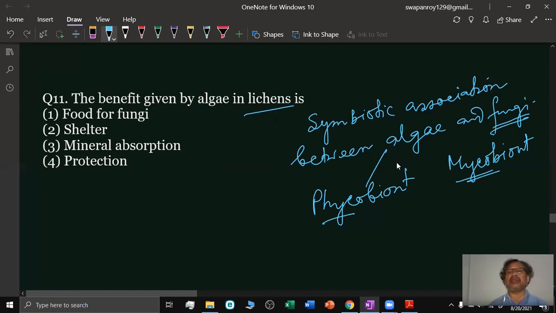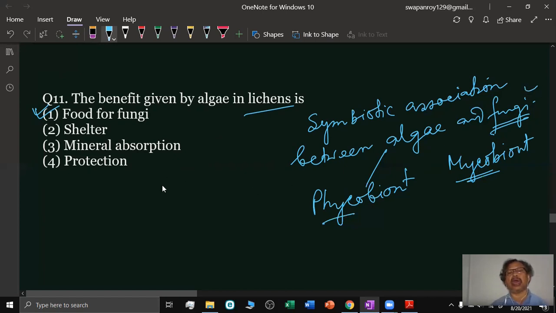Phycobiont and mycobiont carry out their own part in their association, and this is mutually beneficial. What the algal partner contributes to the lichen is food for the fungi, and the shelter, mineral absorption and protection are provided by the fungi.